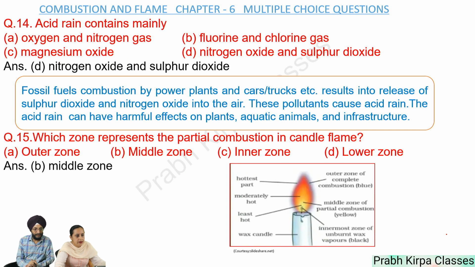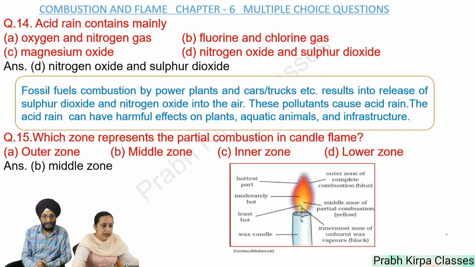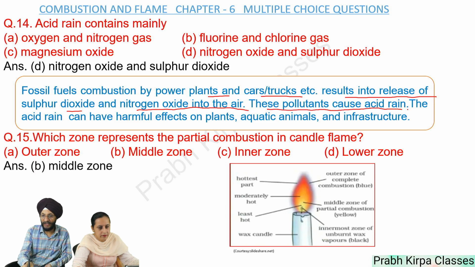Next question. Acid rain contains mainly A. Oxygen and nitrogen gas, B. Fluorine and chlorine gas, C. Magnesium oxide, D. Nitrogen oxide and sulfur dioxide. So answer is nitrogen oxide and sulfur dioxide. Fossil fuel combustion by power plants, cars, trucks, etc. results in the release of sulfur dioxide and nitrogen oxide into the air. These pollutants cause acid rain. Acid rain can have harmful effects on plants, aquatic animals, and infrastructure.